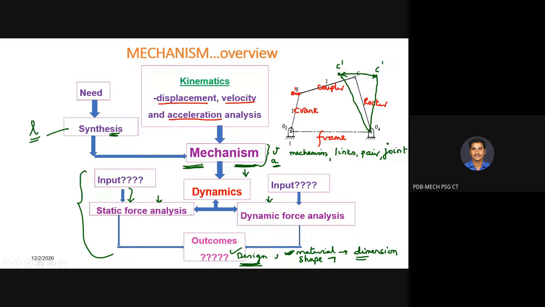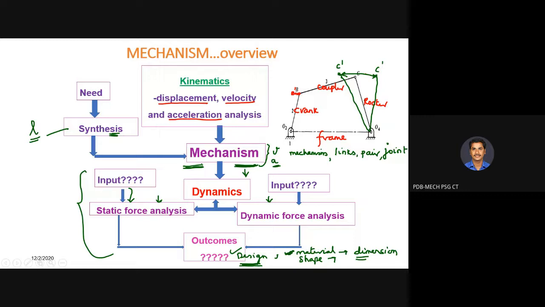A mechanism is nothing but it transmits and modifies the motion. A machine is a mechanism or combination of mechanisms which, apart from imparting definite motions to the parts, also transmits and modifies the available energy into some kind of desired work. In an IC engine, the energy in petrol is in the form of chemical energy. That energy is converted into mechanical energy or motion for propelling the vehicle. Those will be converted with the help of single slider mechanisms.